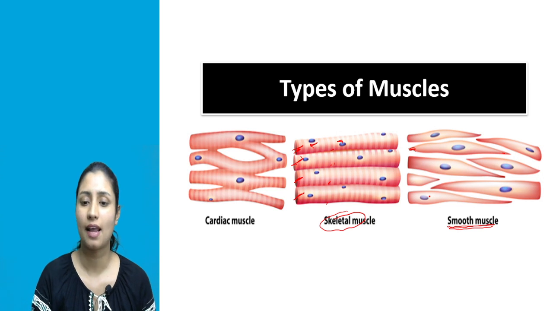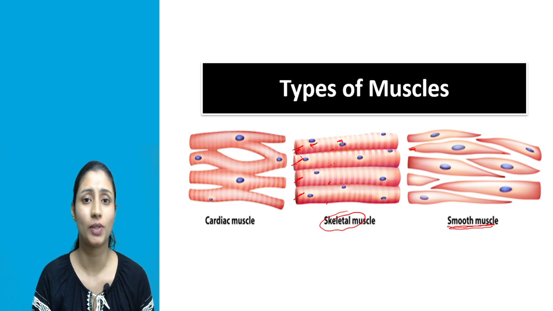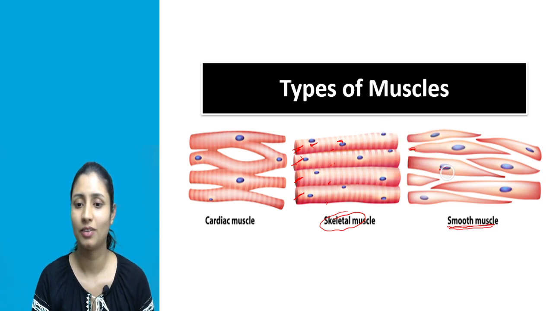Then the next characteristic: the visceral muscle cells are uninucleated. Now this is different from skeletal muscle. Skeletal muscle cells were multinucleated. They had many nuclei. Now the smooth muscle cell has only a single nucleus. Look at this cell, only a single nucleus is there.